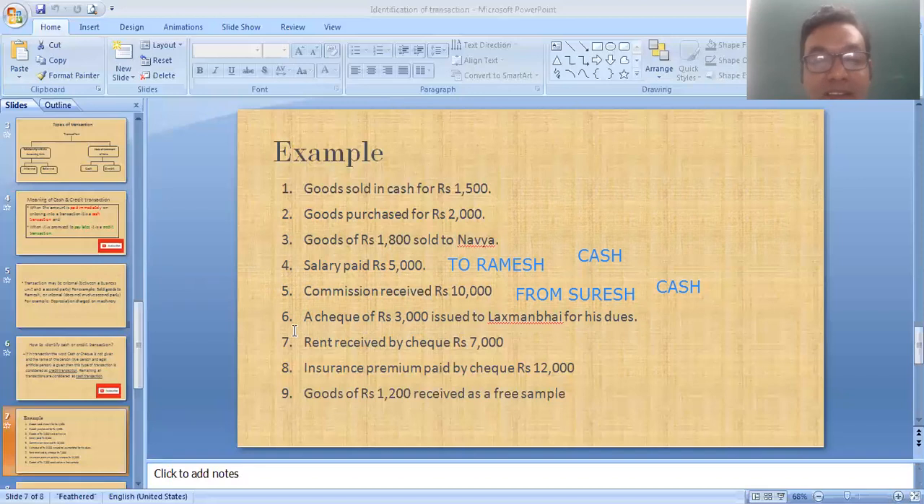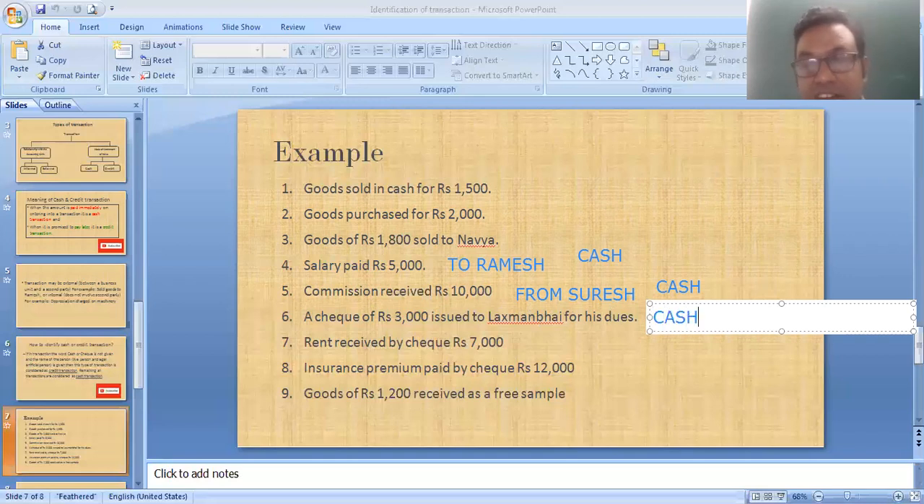Now next, number 6, a check of rupees 3,000 issued to Lakshman Bai for his due. Here you issue the check, so you can see the word check is given, and the name of the person is given, but the word check is given. Okay, what is our condition? If the word cash or check is not given and the name of the person is given, then it is considered a credit. But here check is given, therefore it is a cash transaction.